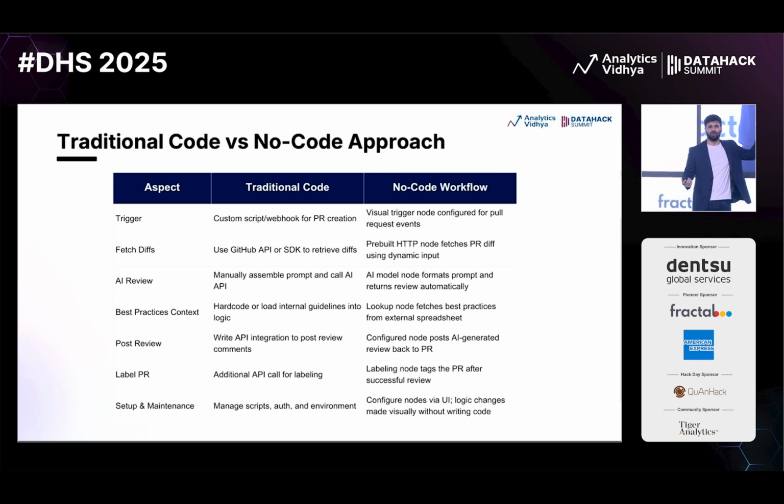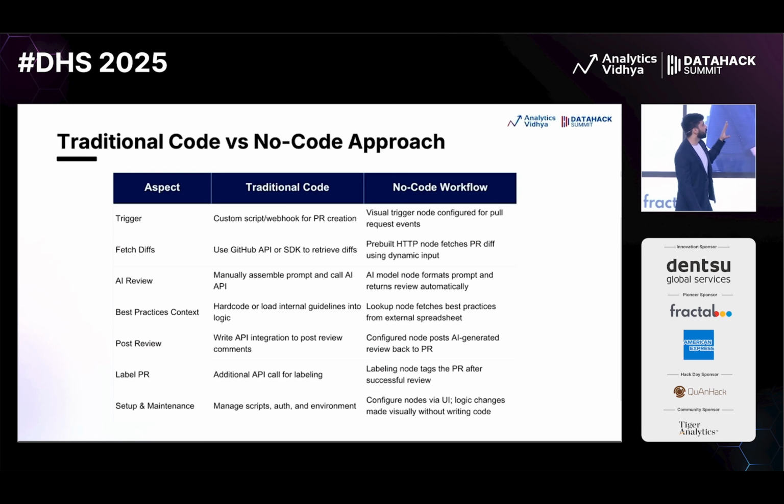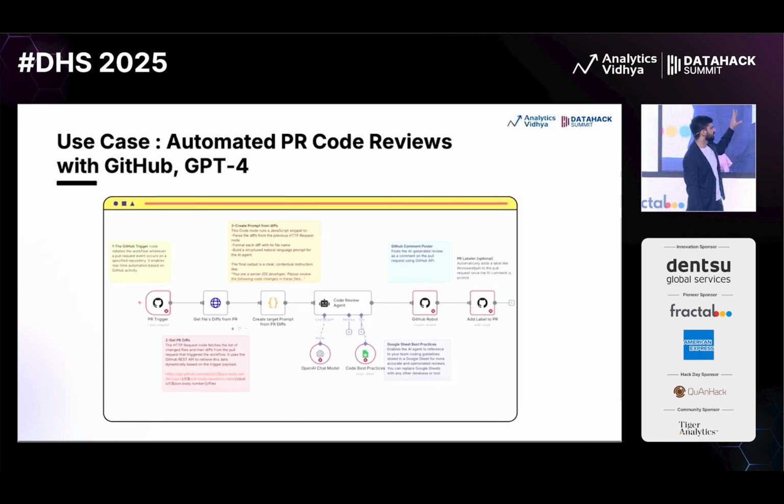Traditionally it was very difficult. But with this workflow, it is easy to understand as well as very easy to do, right? We have these steps where I have written the things properly. First is the GitHub trigger, then it will be getting the PR differences, then making sure that it understands what all we have given. So AI will now take part. It will update the Google Sheet as well, which I have connected, right? So this is again all using no-code, the second practical. Showing this will take a little time, but yeah, this works pretty well.